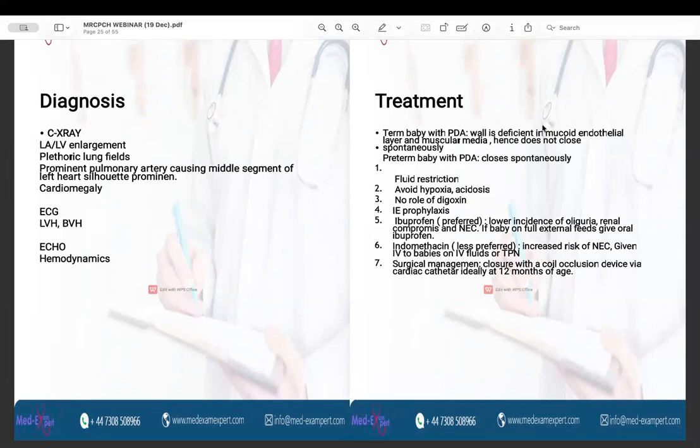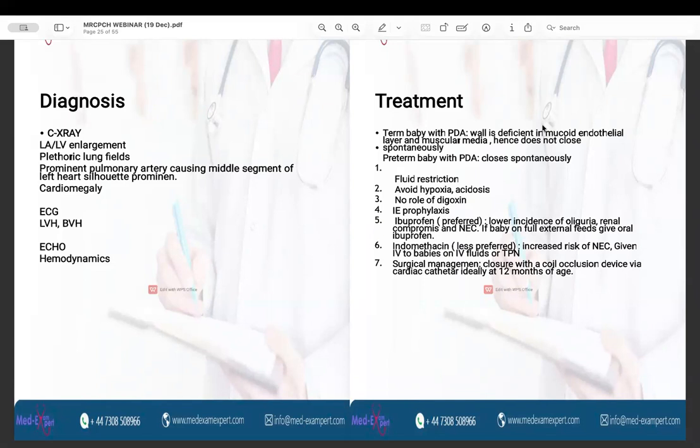So for the PDA, prematurity is a risk factor. If a term baby is born with PDA, the wall is deficient in the mucoid epithelial layer and the muscular media, hence it will not close spontaneously. However, in a preterm baby with PDA, there is a chance that it closes spontaneously.